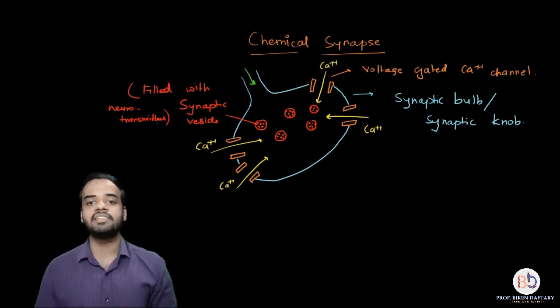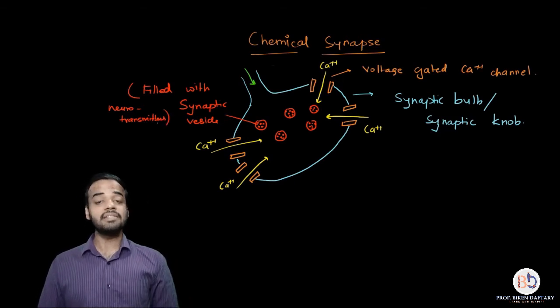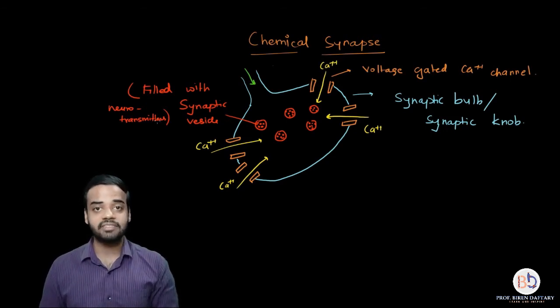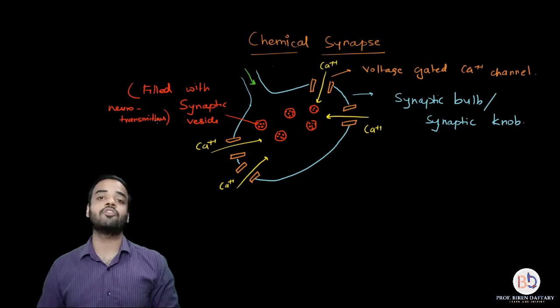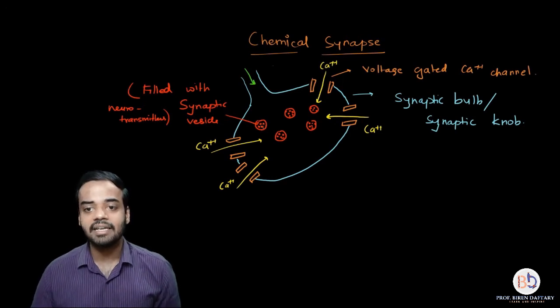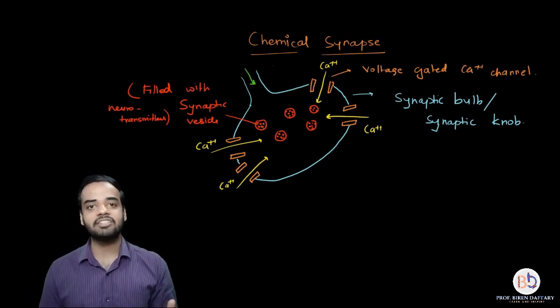Neurotransmitters are basically chemicals. Yes, does anybody remember? Nissl's granules are responsible for formation of neurotransmitters. I had told you in the previous lecture, Nissl's granules are responsible for the formation of an enzyme, and that enzyme is further responsible for the formation of neurotransmitters, right? Neurotransmitters are the chemicals which are going to be secreted by the presynaptic neuron. They will attach to the postsynaptic neuron and generate an impulse. That is why this is called chemical synapse. So over here you can see that these vesicles are present, and inside the vesicles are bags which are storing